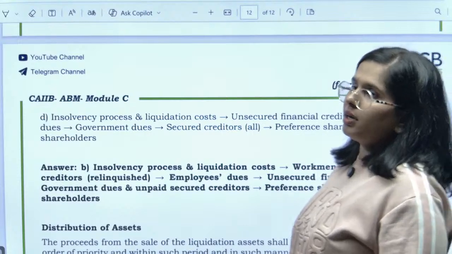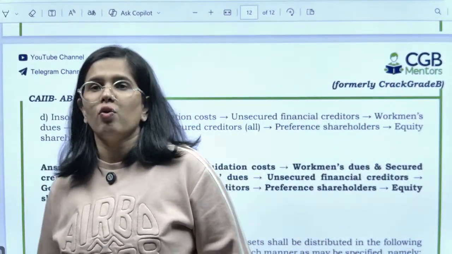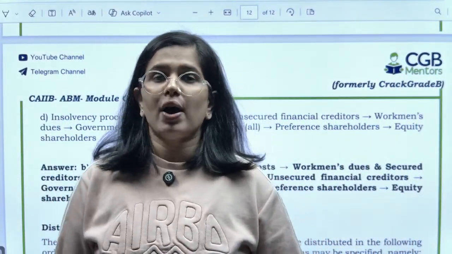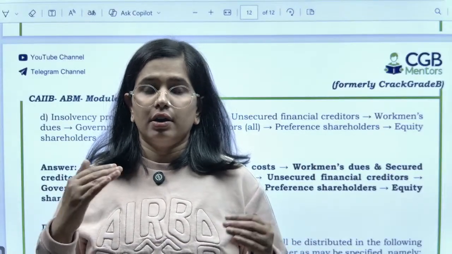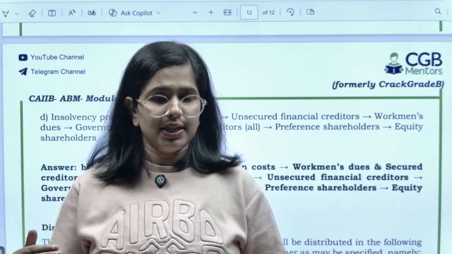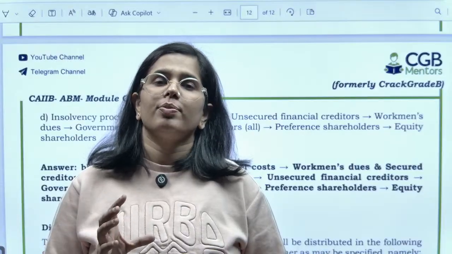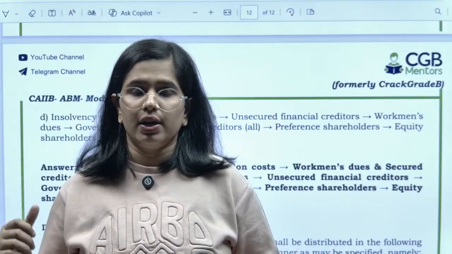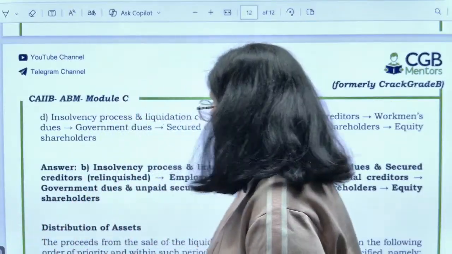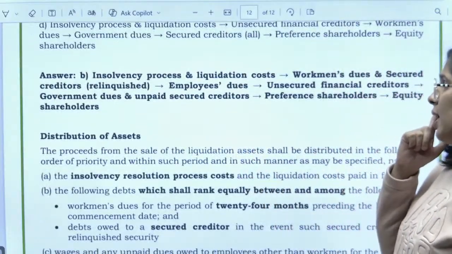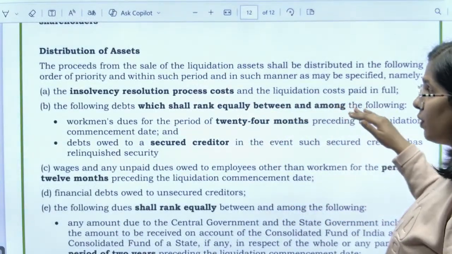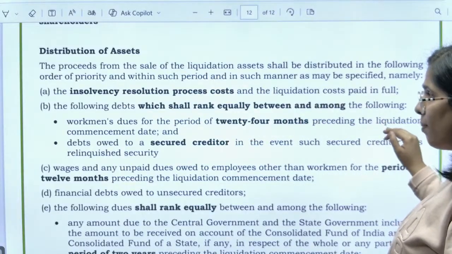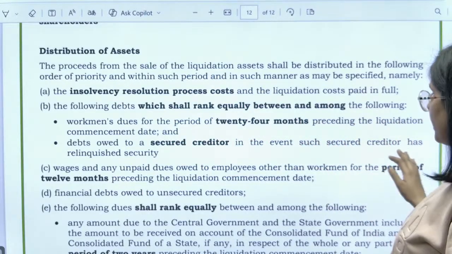So this is the order that you need to follow whenever you have gained the money from your sale of assets, and then this money needs to be distributed among these stakeholders in this particular manner. ठीक है, इस manner में हम distribute करेंगे. Like the insolvency resolution professional cost, then the following debts would rank equally. Workman dues for the period of 24 months, debts owed to secured creditor, right?